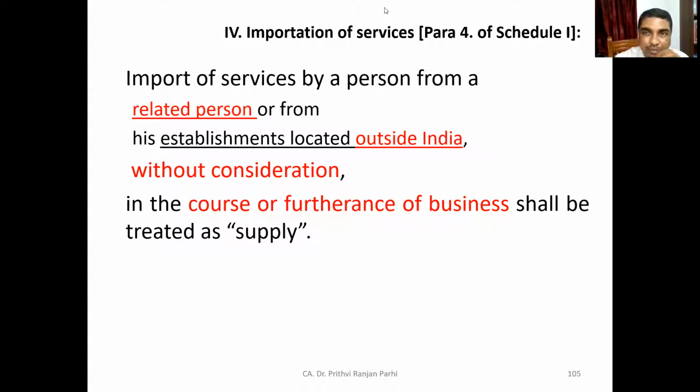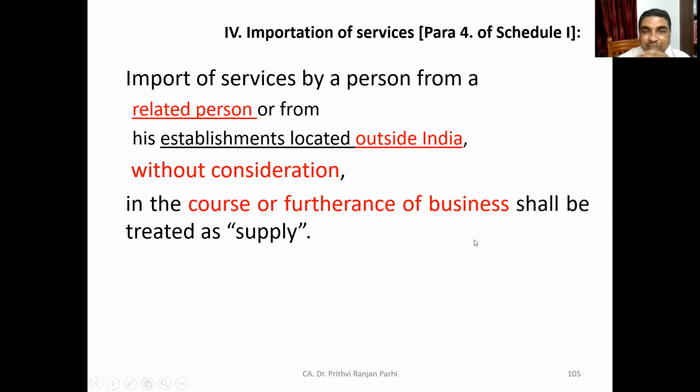But para 4 of Schedule 1 confirms some more thing. It says the importation of service by a person from a related person, which is underlined, or from his establishment located outside India, in these two situations, without consideration, in the course or furtherance of business shall be treated as supply.